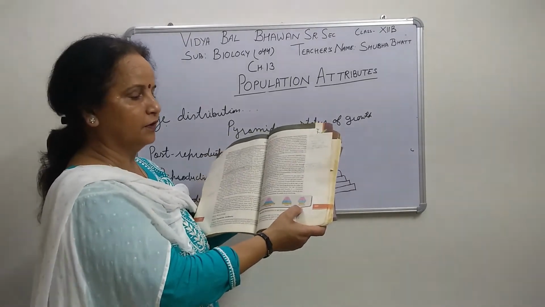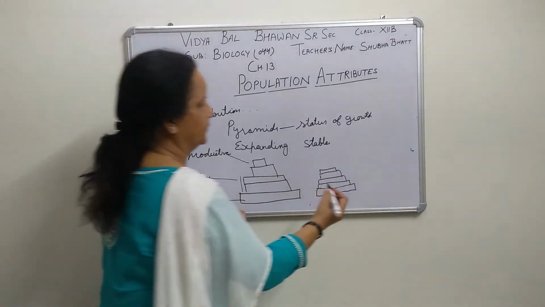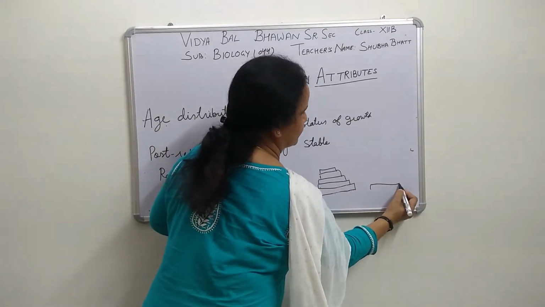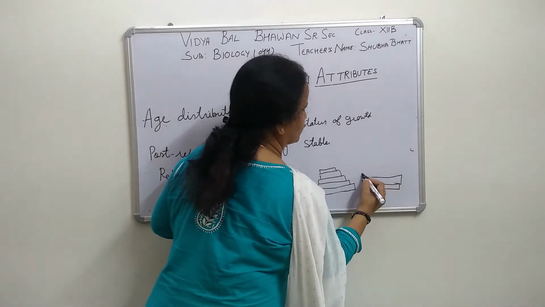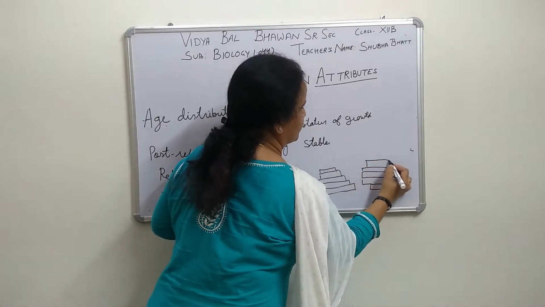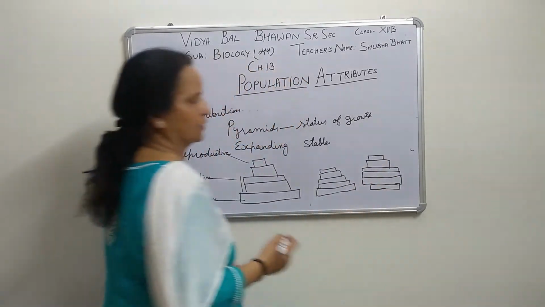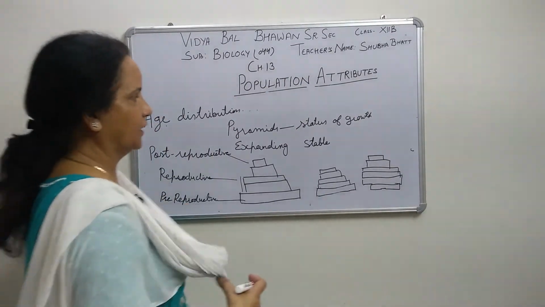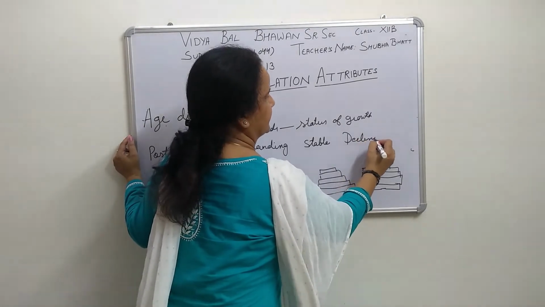Here the third one is where the pre-reproductive phase is very less and reproductive phase is more, and then post-reproductive phase is also less. So such type of growth pyramid is called declining. What is it called? Declining.